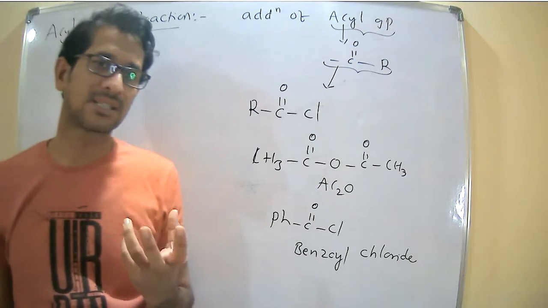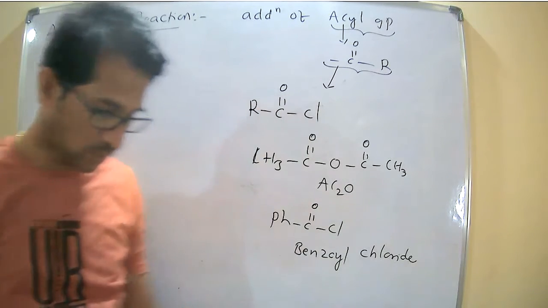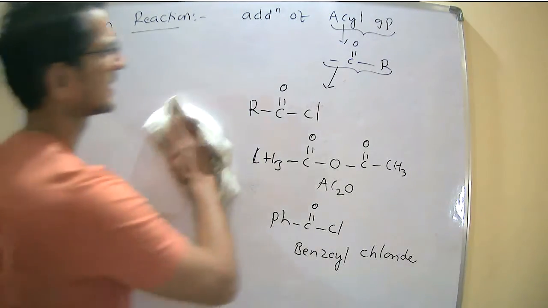So now we are discussing the acylation of alcohols, which includes the cleavage of the OH bond.